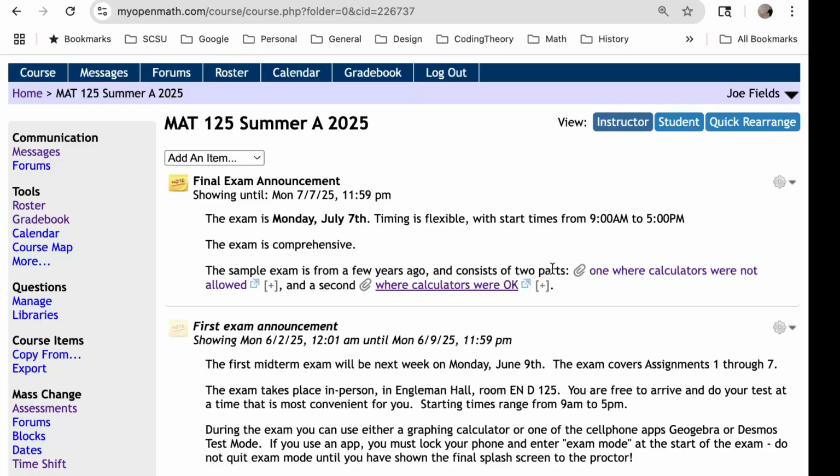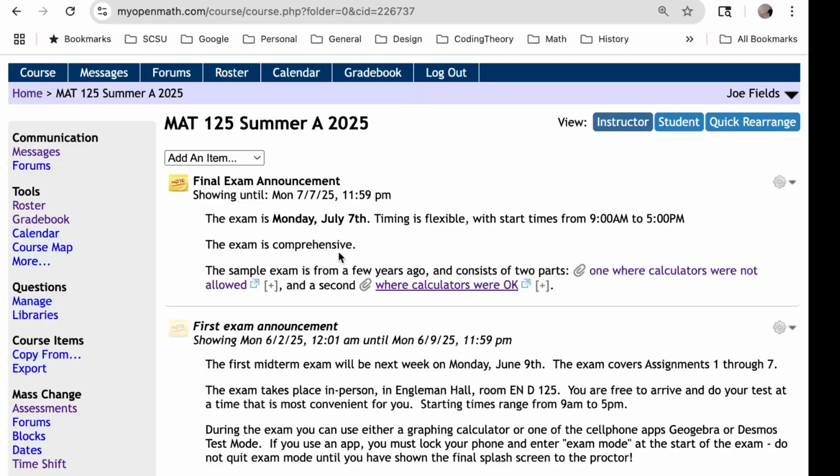Nobody's going to be checking how long you're there for. So if you need more than 2 hours for the test, that's perfectly fine. Just try not to disturb other people that are in the session while you're coming and going. The announcement includes a couple of statements that we should talk over.